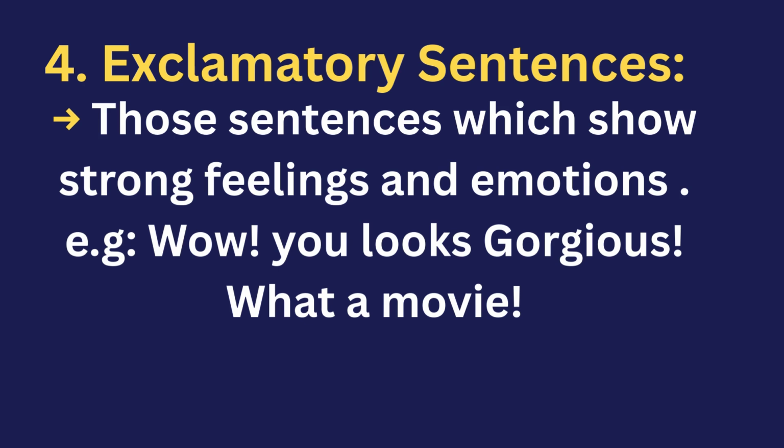Moving on, the fourth kind of sentence is the exclamatory sentence. An exclamatory sentence is a type of sentence which is used to express strong feelings, emotions, and reactions. For example, what a joke, what a scene, what a movie. These are exclamatory sentences. If I say, hooray, I got selected for the job.